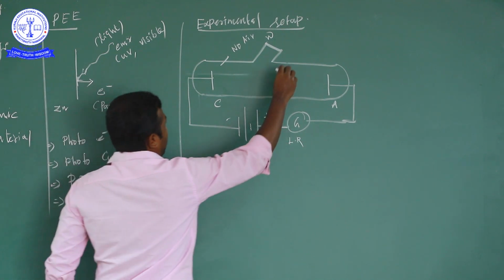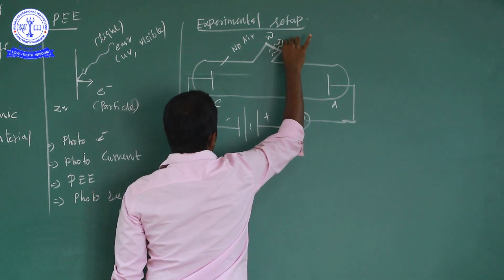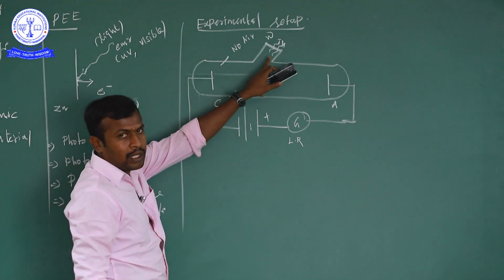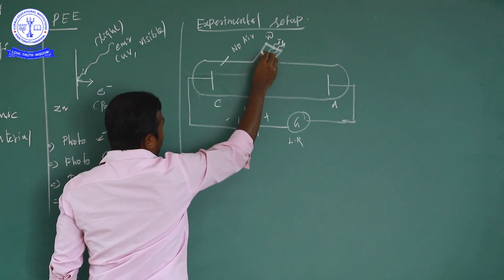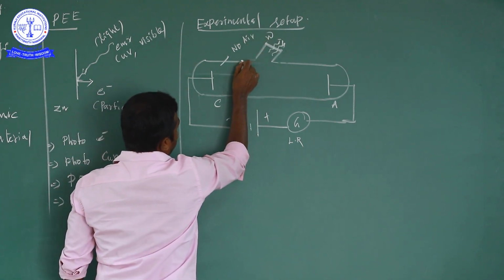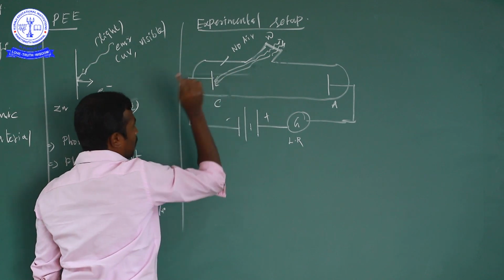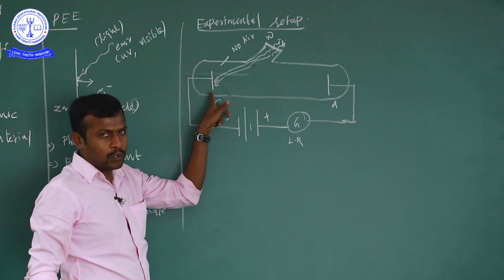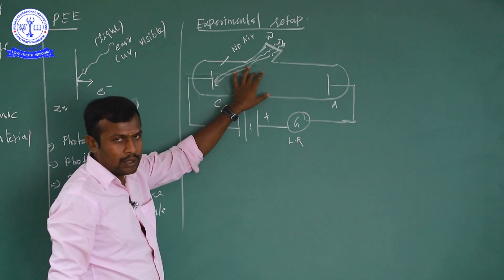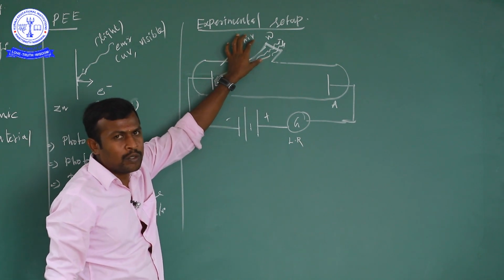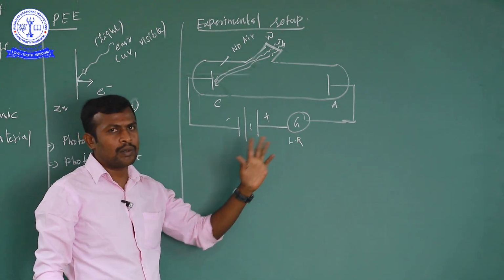Now, we take any one electromagnetic radiation, suppose UV rays, X-rays or visible light, whatever it may be. This electromagnetic radiation is emitted onto the cathode. When the electromagnetic radiation hits the cathode, there is a deflection in the galvanometer. We cannot see anything else. All we can identify is the galvanometer deflection.